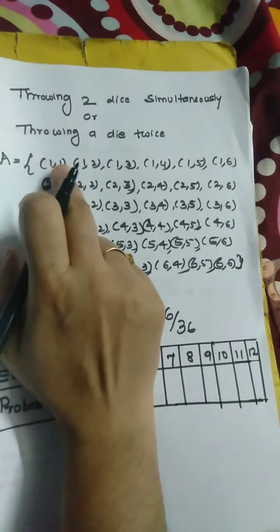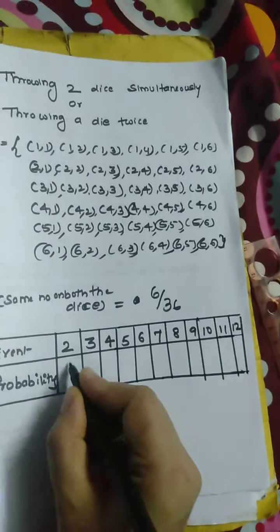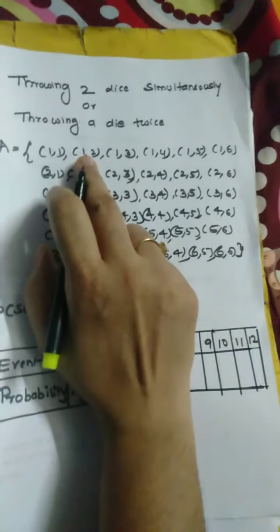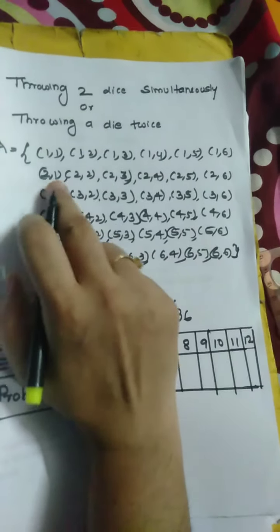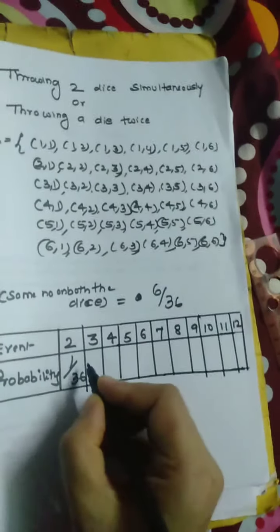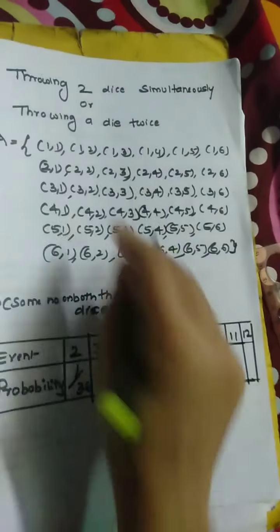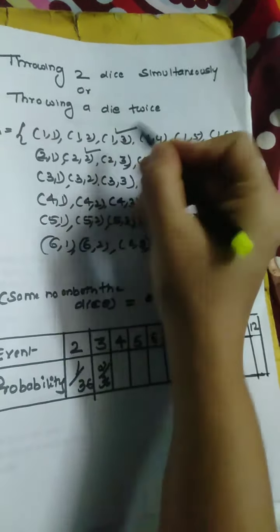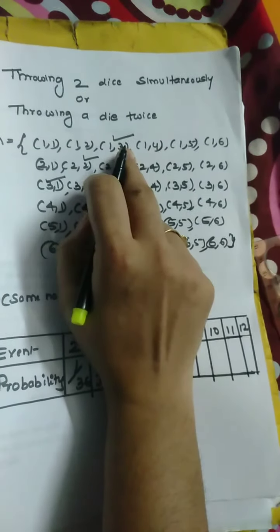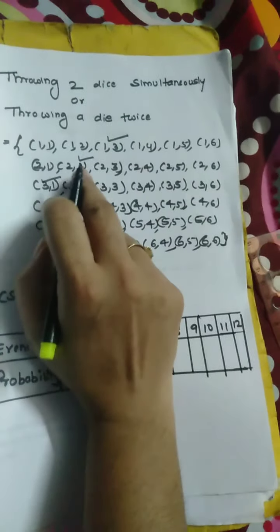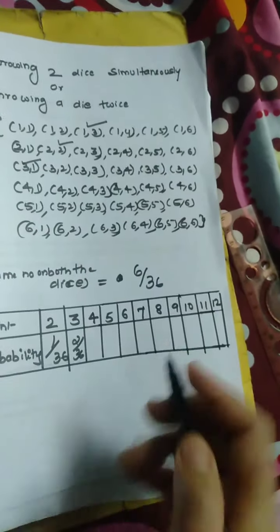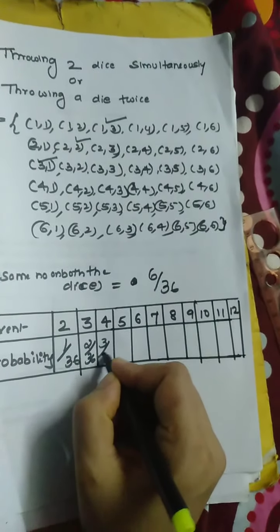There may be another question: the sum on both the dice should be 2. That means 1 plus 1 is 2, this is included, so 1 by 36. Sum on the dice is 3: 1 plus 2 and 2 plus 1, that is 2 by 36. Similarly sum is 4: 2,2, 1,3, and 3,1. 1 plus 3 is 4, 2 plus 2 is 4, 3 plus 1 is 4. So it is 3 by 36.